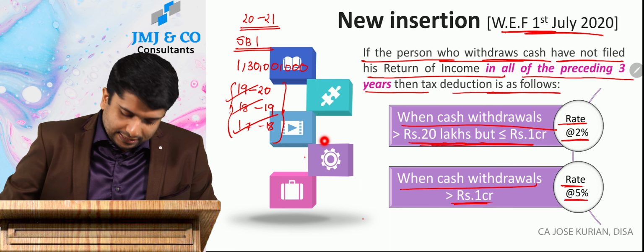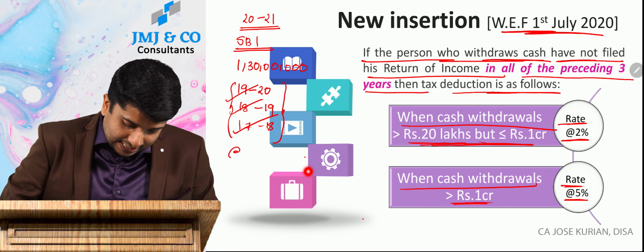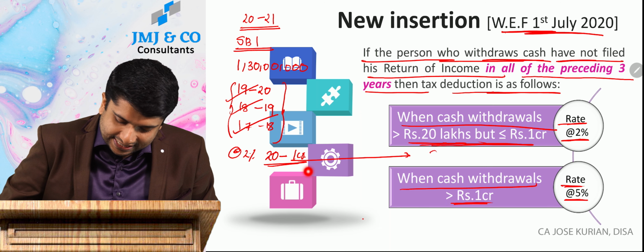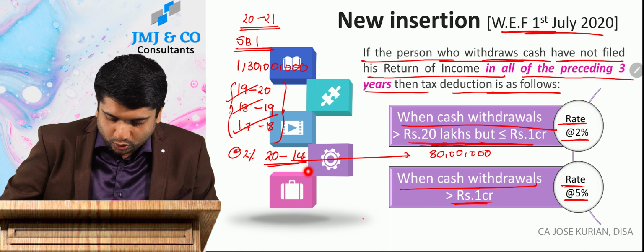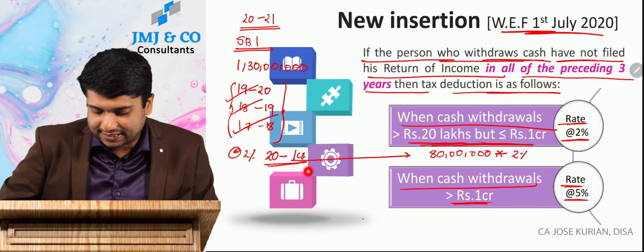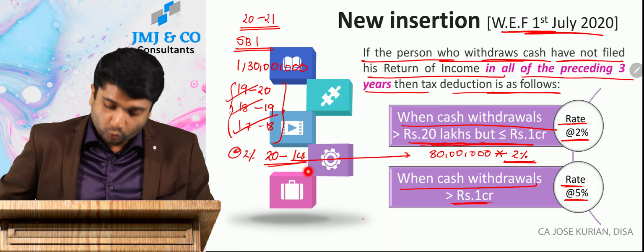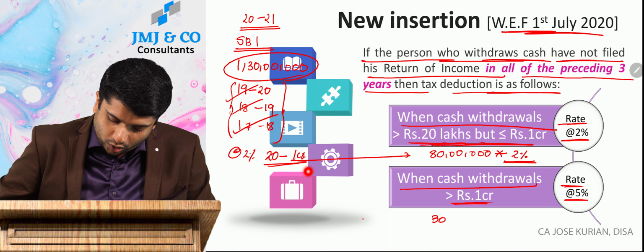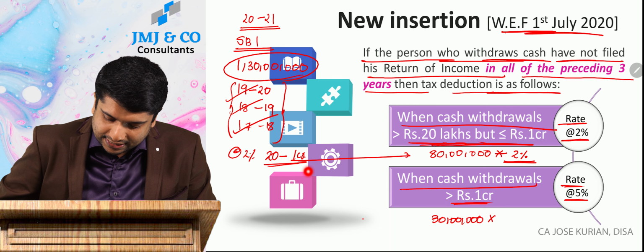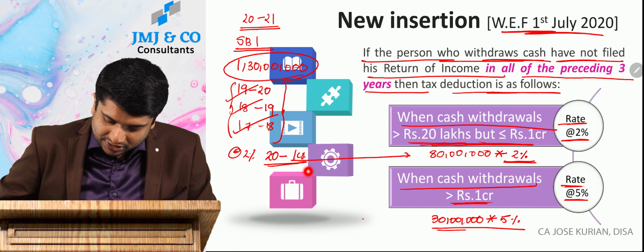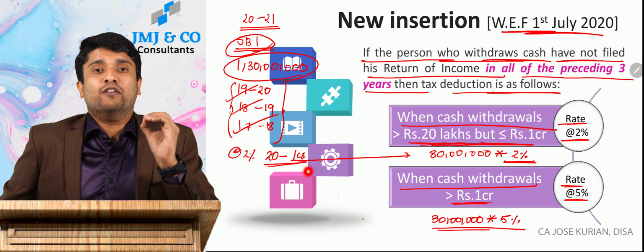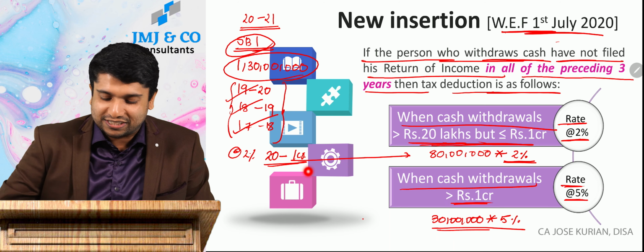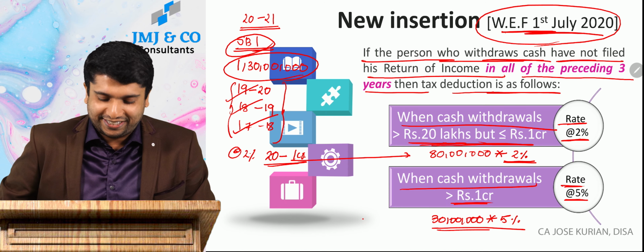Then the bank will deduct TDS at 2% on the amount over and above 20 lakhs up to 1 crore. That means on that 80 lakhs, from 20 lakhs to 1 crore, the rate of TDS is 2%. And if the cash withdrawal exceeds 1 crore, in our example on that 30 lakhs, TDS is required to be deducted at 5% by the SBI at the time of withdrawal, and this is the new insertion which is effective from 1st July 2020.